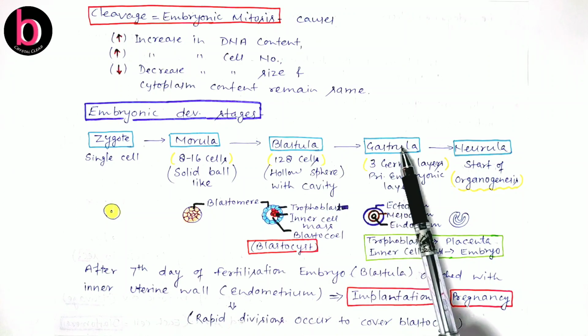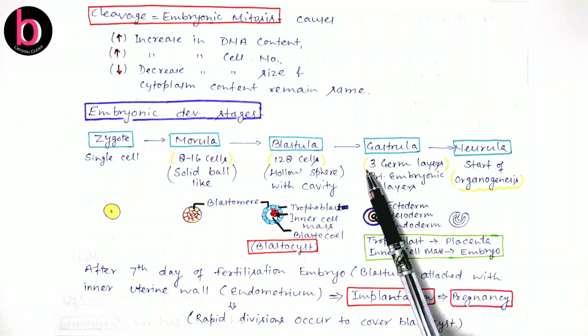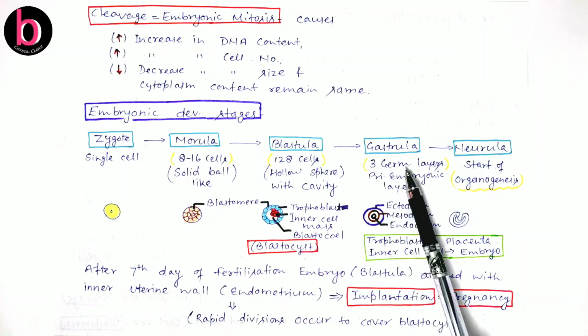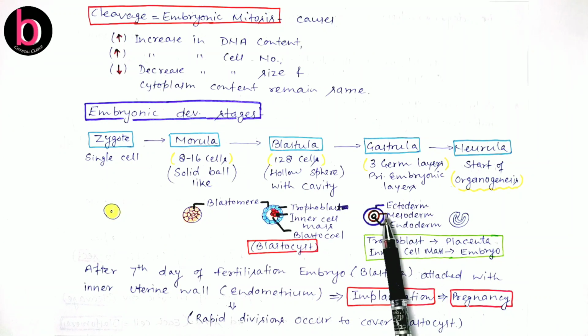This blastula later converts into the gastrula, which can be differentiated by 3 germinal layers. These are also known as the 3 primary embryonic layers. There will be a huge number of cells, but the gastrula is differentiated by these 3 layers. The outermost layer is ectoderm, the middle layer is mesoderm, and the innermost layer is endoderm.